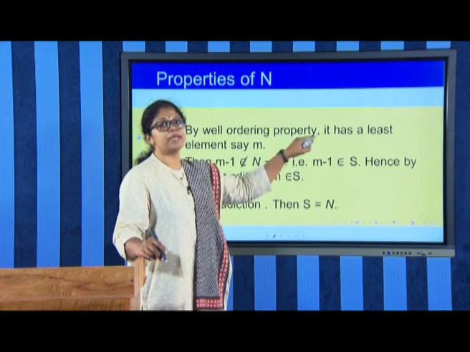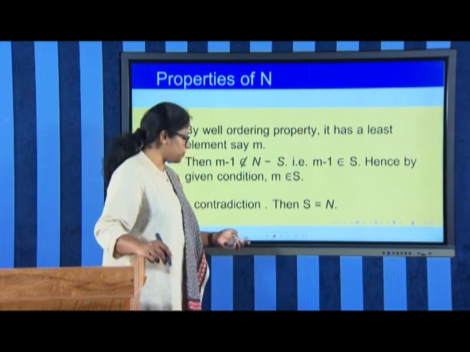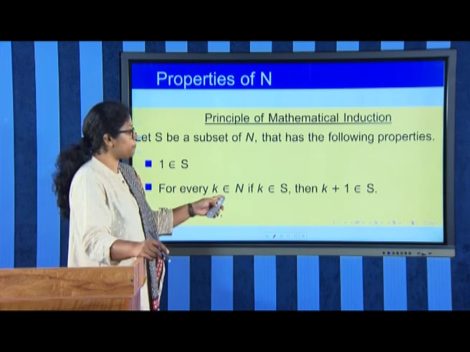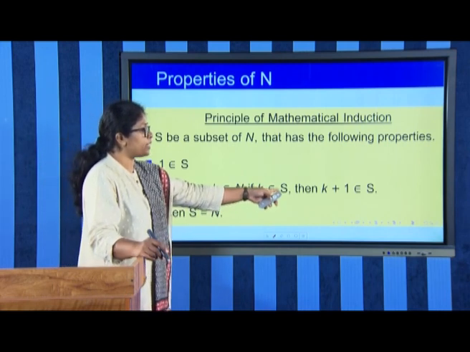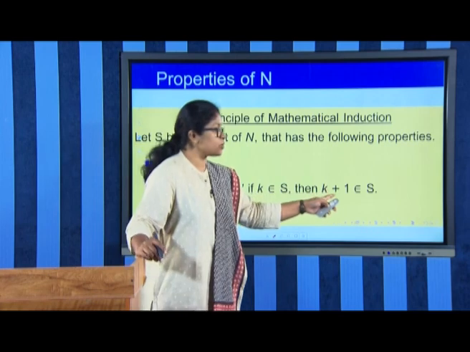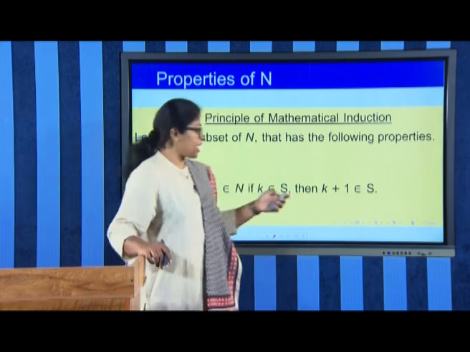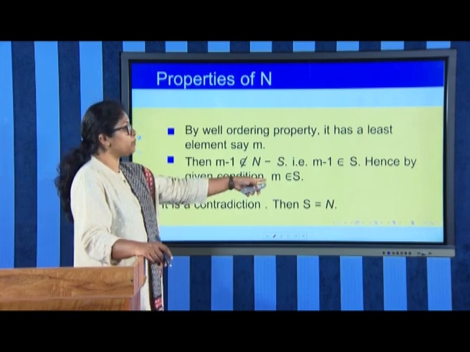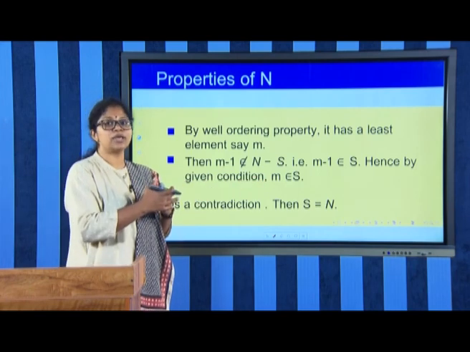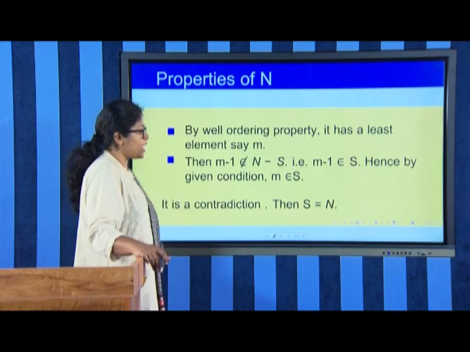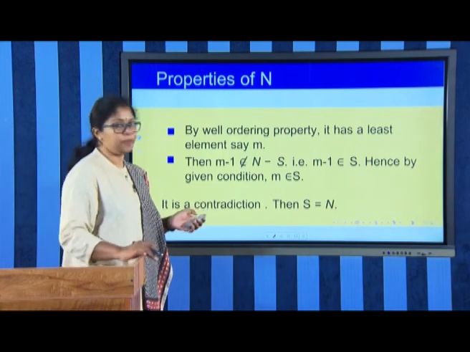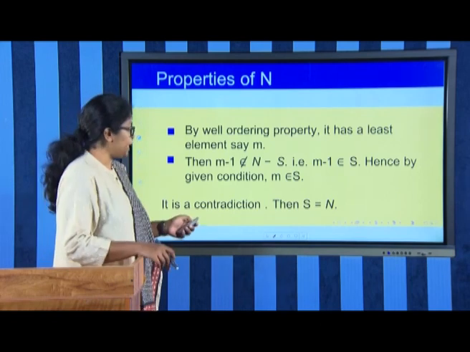m minus 1 plus 1 also belongs to S, because we have the condition that for every natural number, if that natural number is in S, then the next natural number is also in S. And so, if m minus 1 belongs to S, m also should belong to S. So, we arrive at a contradiction. Therefore, we have S is equal to N. So, that is the proof of the principle of mathematical induction.